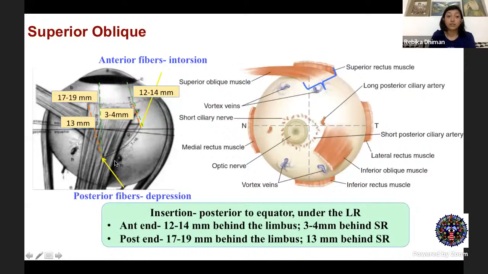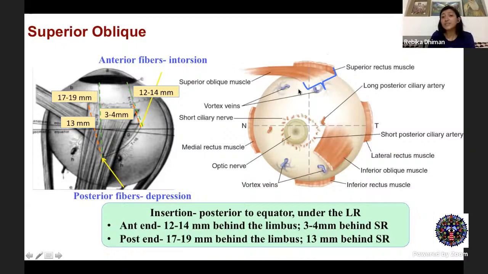If you have heard it properly, I referred that the insertion of the oblique is behind the equator of the globe. So imagine that the globe is a big sphere, and something which is coming from anterior is inserted posteriorly to this globe. Whenever a pull from this muscle comes, it tends to elevate the posterior aspect of the sphere. As the posterior aspect elevates, the anterior aspect of the globe automatically depresses. So the globe is actually going down, but the posterior aspect is going up. So superior oblique acts as a depressor because of its insertion behind the equator.